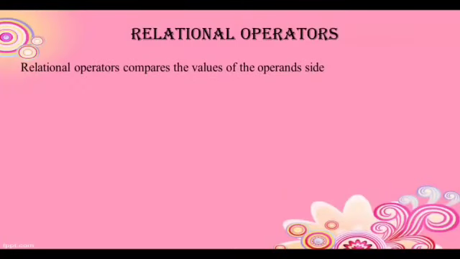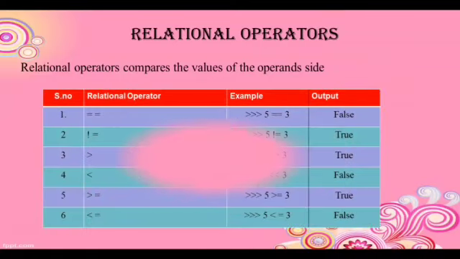Similarly, relational operators compare the values of the operands on each side. 5 double equal to 3 will return false because 5 and 3 are not equal. 5 not equal to 3 is true, because 5 is not equal to 3. So 5 not equal to 3 will return true.